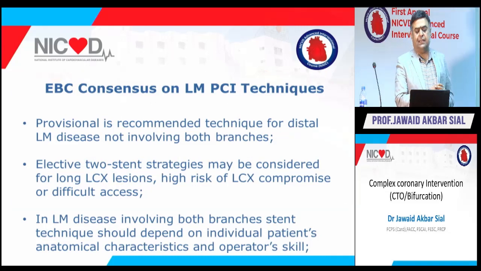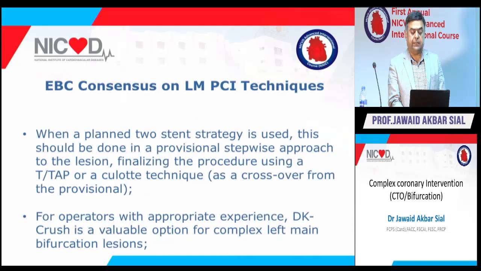There is a consensus on left main PCI technique: provisional stenting is the recommended technique for distal left main disease not involving both branches, and an elective two-stent strategy may be considered for long circumflex lesions, high-risk circumflex compromise, difficult access, and left main disease involving both branches. Stent techniques should depend on the individual patient's anatomical characteristics and operator skills.